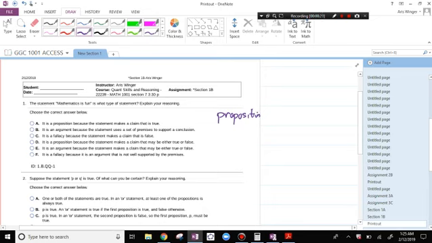is a statement that does two things. Number one, it makes a claim. And two, it makes the claim in the form of a sentence. That's all the proposition is. "Math is fun" makes the claim that math is fun, and "mathematics is fun" is a proposition. The answer is D.